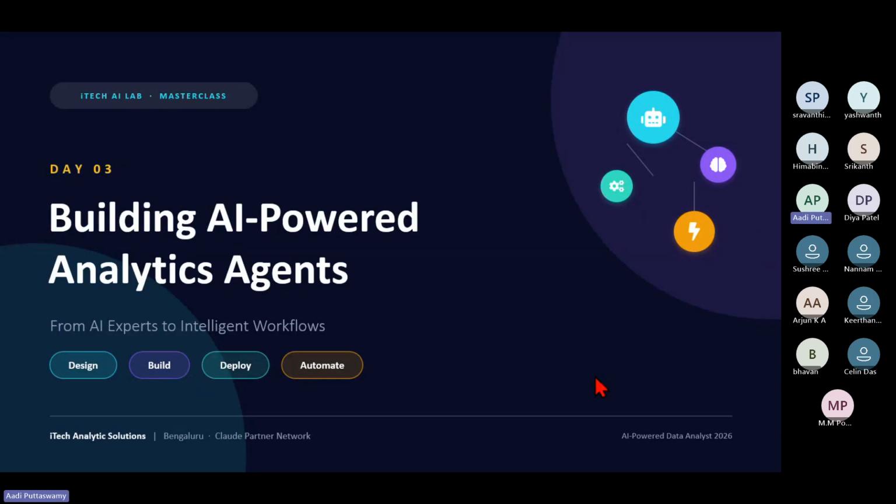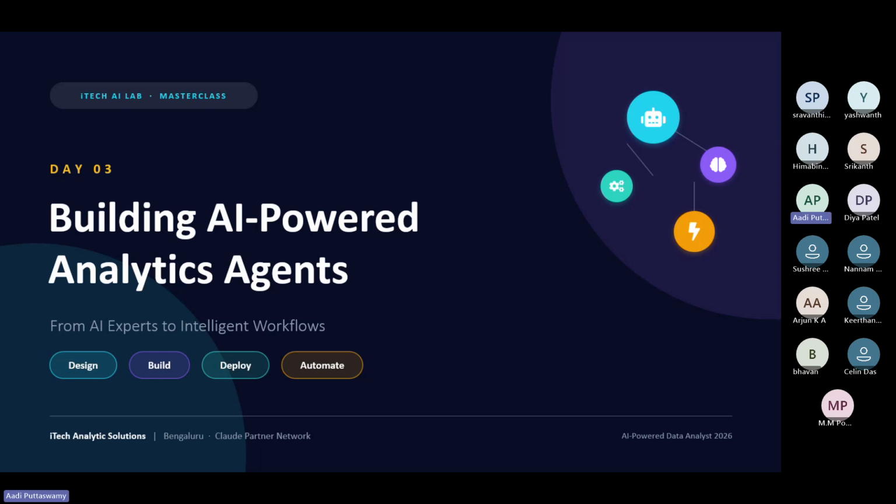Right. So, people, as I was telling, this is session 3. So we'll be learning about AI agents, that is, how we can use artificial intelligence tools for building these AI agents. Now, you people will be thinking what these AI agents are all about. I'll tell you, it is very easy to understand. Many people actually make it very complex, but I'll tell you in a very simple way what these AI agents are all about.